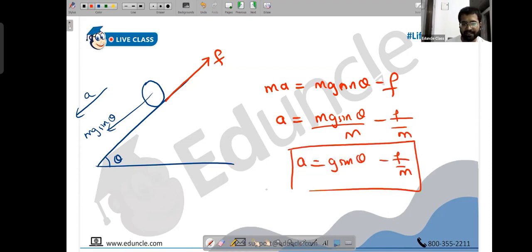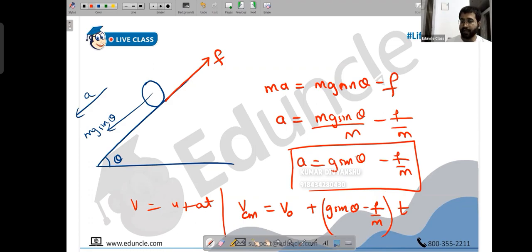Okay. So what happens to Vcm? V is u plus at. Let's say initially the value was V naught. So V, which is Vcm after time t, will be V naught plus a into t. What is a? A is g sin theta minus F by m, into t. I hope you are with me.